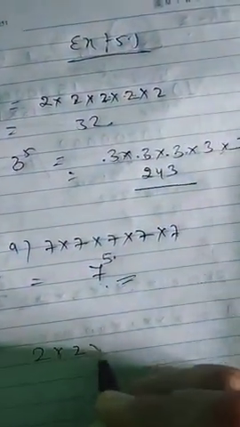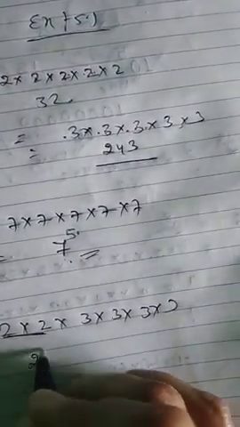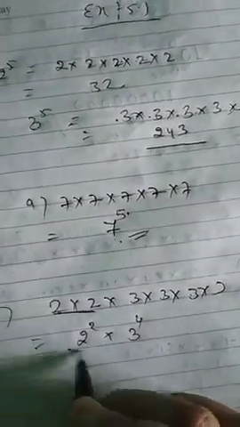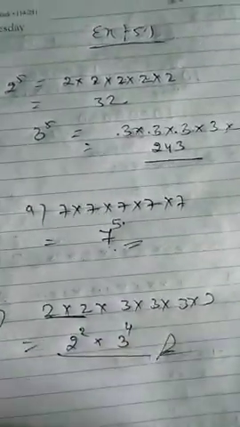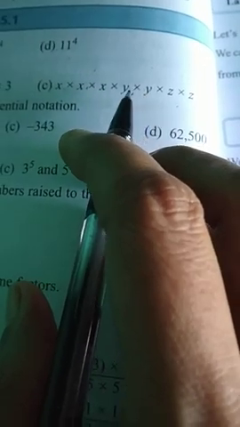How will you do part B? 2 into 2 into 3 into 3 into 3 into 3. So 2 to the power 2 and 3 to the power 1, 2, 3, 4, 3 to the power 4. You have to write it in this form only. This is the answer. Similarly, x to the power 3, y to the power 2 and z to the power 2, meaning y square, z square. Power 2 is called square, power 3 is called cube. For more than cube you have to say raised to the power 4, raised to the power 5, but for square and cube, power 2 is square, power 3 is cube.